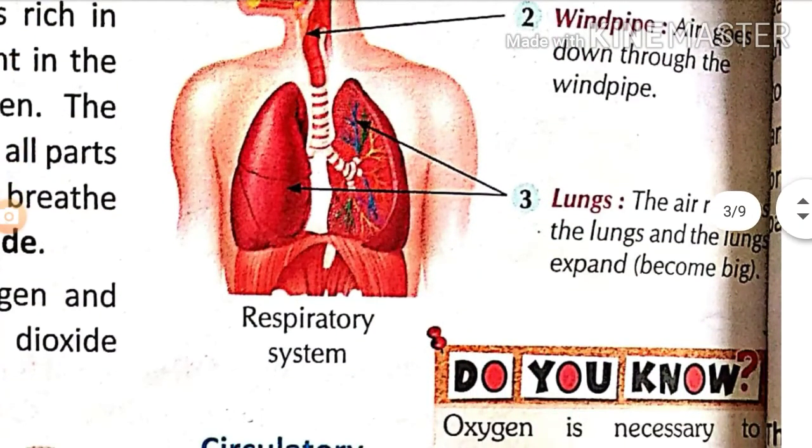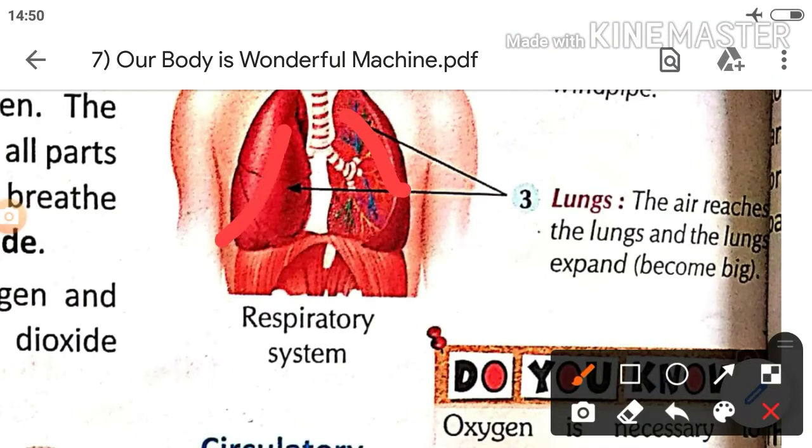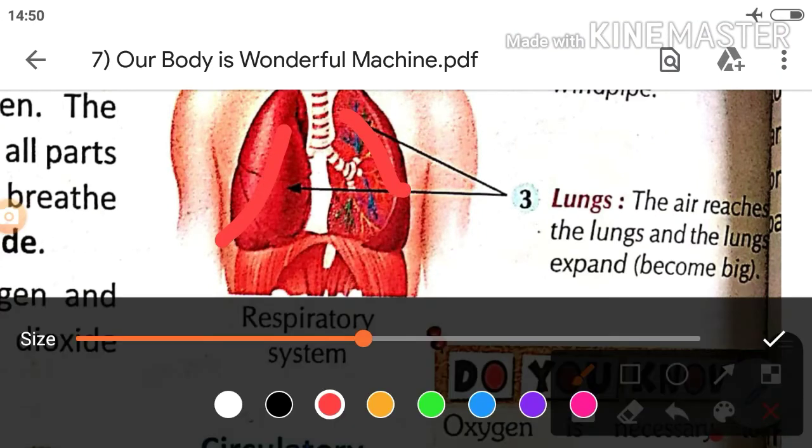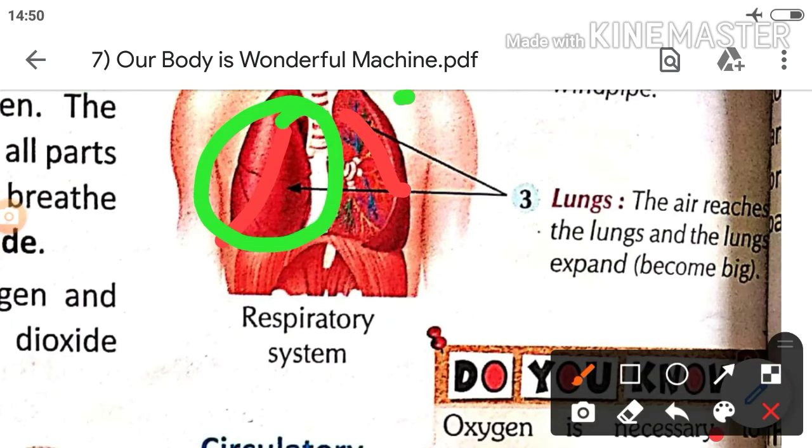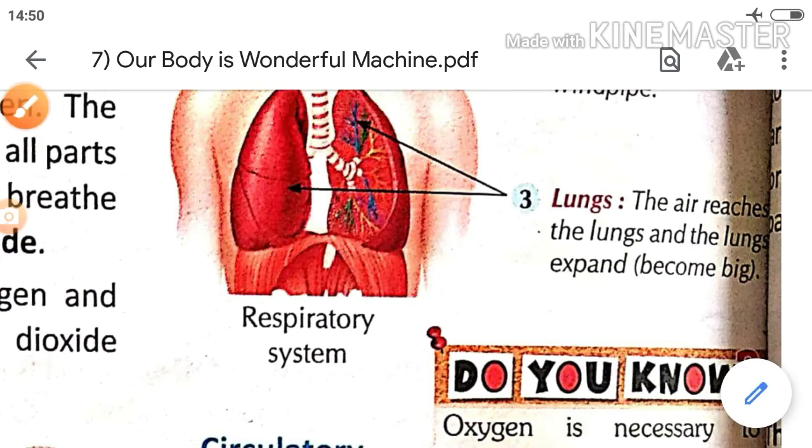So the windpipe carries this air to the lungs. Lungs are a spongy structure. These lungs have a spongy structure. They absorb the oxygen and release the carbon dioxide outside.